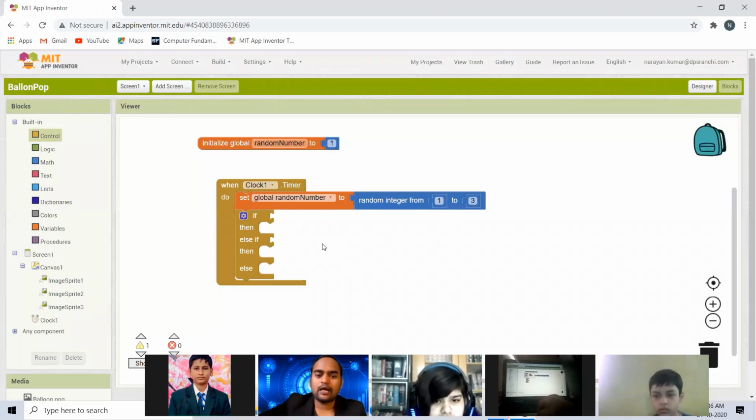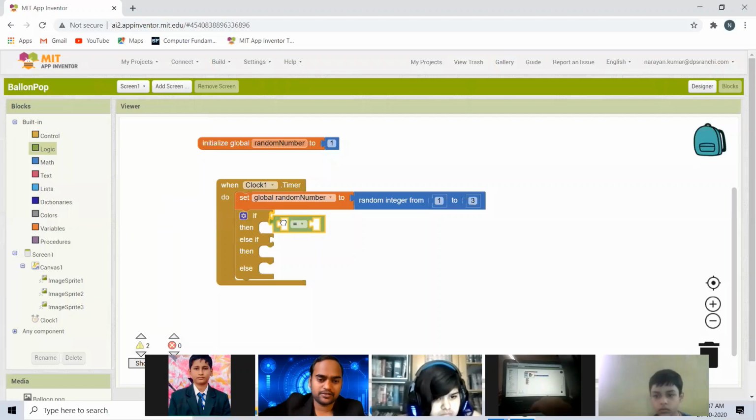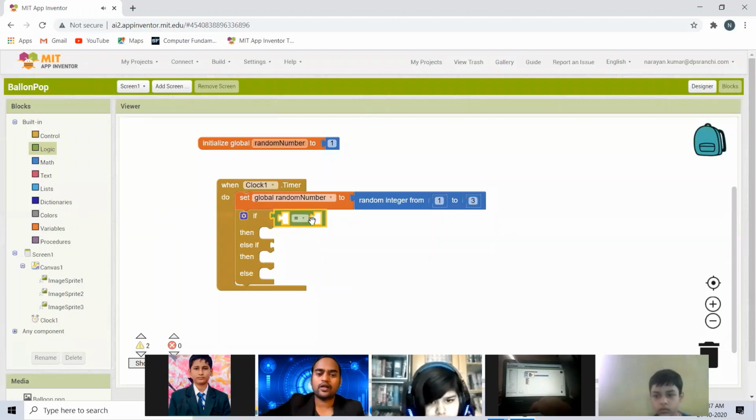Now here we want to give a condition. How to give a condition is very simple. We go to Logic, and here is the comparator operator, which compares two values.